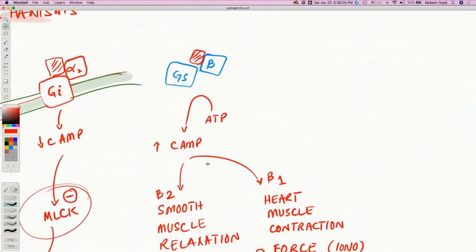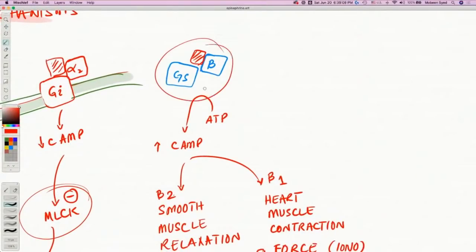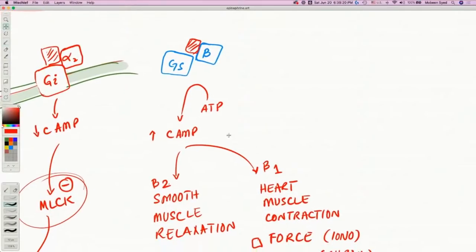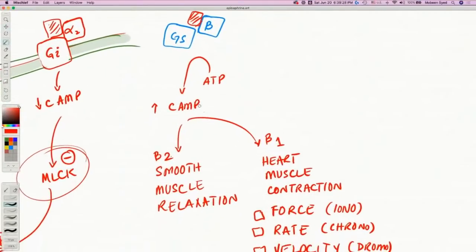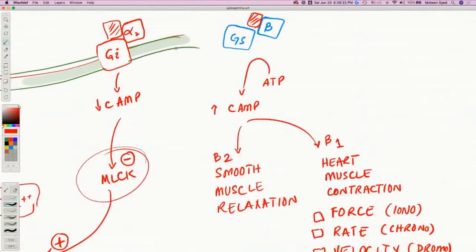So here, norepinephrine has connected with GS protein. This is also a serpentine protein called GS, S for stimulation. Beta receptor is present with them, and norepinephrine comes in and connects. So imagine this is beta 1, and imagine that this is a heart. So look at norepinephrine's action on the heart. What would happen is it would actually increase the cyclic AMP. So see, with the alpha 2, it is reducing the cyclic AMP.